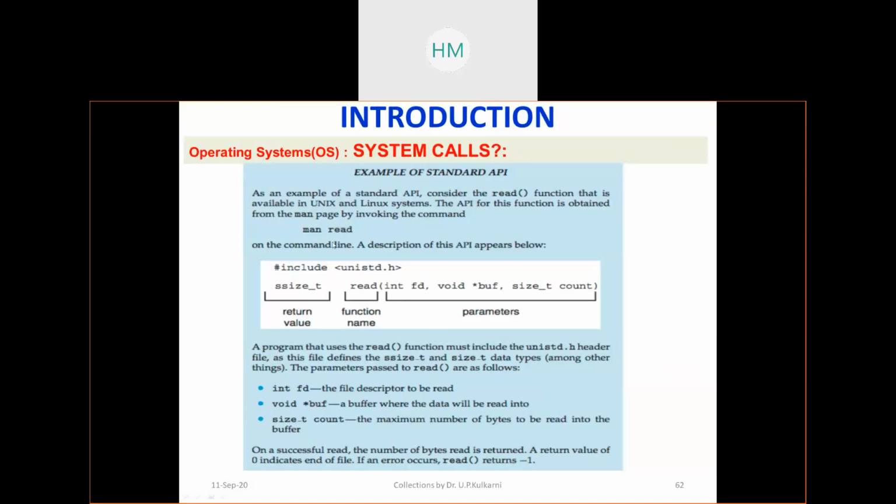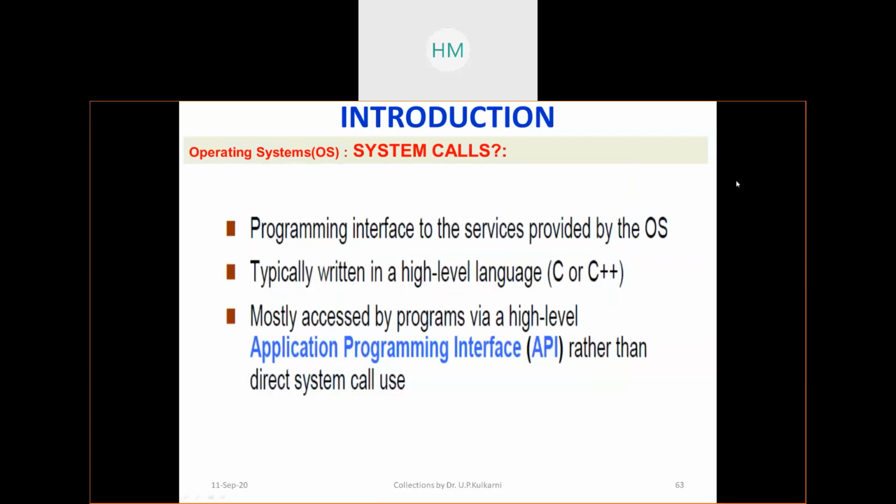Here the author also describes the man page. By invoking the command man on any system call you get it, and these are the different aspects of a system call. You need to understand all these things, right?